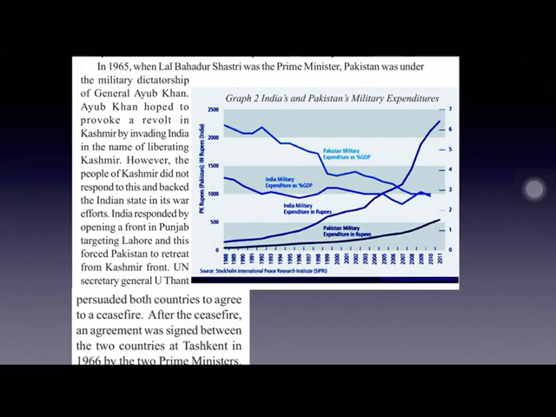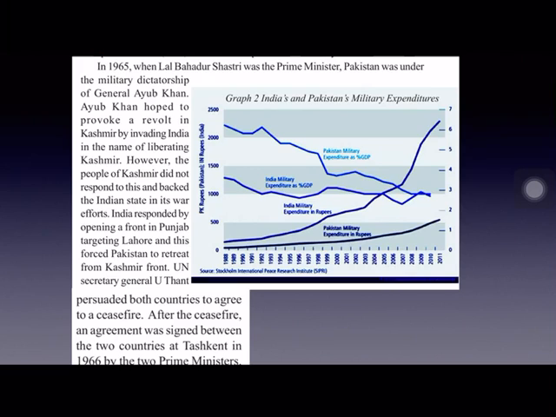And in this war, both the countries sent their armies to fight, but U Thant, who was the then Secretary General of UNO, immediately asked both the countries to agree to a ceasefire and take back their armies, because if they go for a fight, many people will be killed, the peace will be disturbed and there may be many other evil consequences. Both the countries agreed to the ceasefire and they signed an agreement after this war.